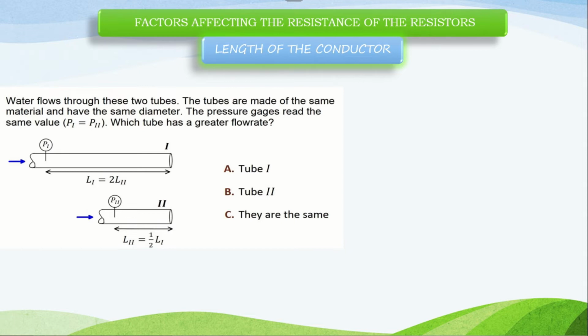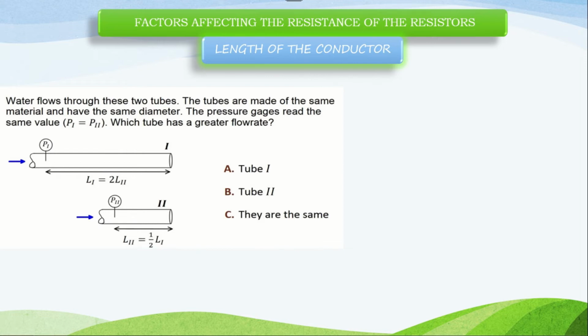What happens if the length of a conductor increases or decreases? Imagine there are two pipes and water flowing through them. When water flows through a pipe, there will be friction between the wall of the pipe and the water. So which one of these two pipes offers more friction? The first one which is a longer length and the second one which is a shorter length. Which one of these offers more friction? Obviously it is the first one, right?